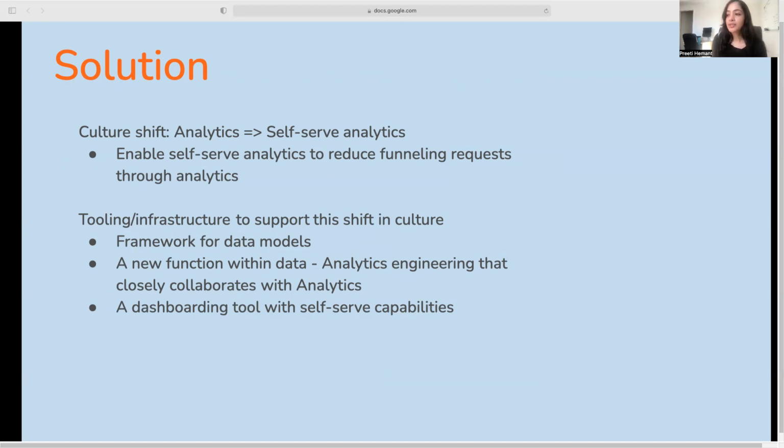Now, this would comprise three pillars for us. So the first one would be design and implement data models in the backend, along with testing. Then set up a new function, a new data function that's responsible for all of this work, which is data modeling. And have a front end that's able to utilize these data models and enable self-serve analytics to users. As you would have imagined, the second function was analytics engineering.